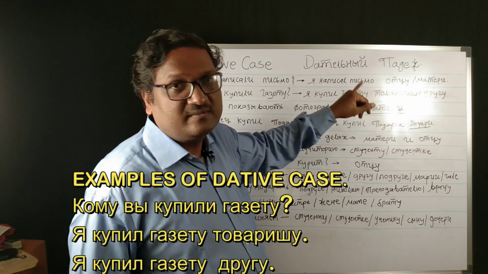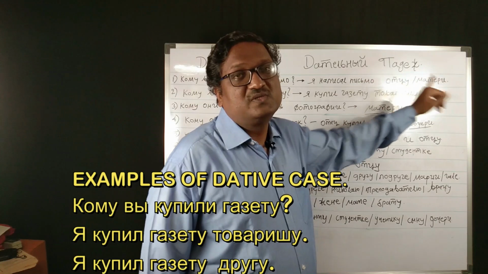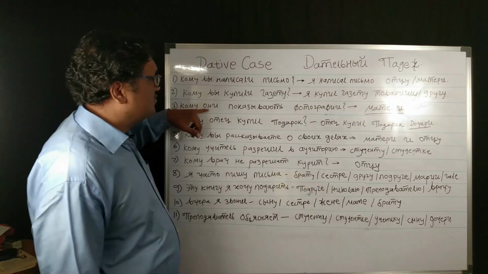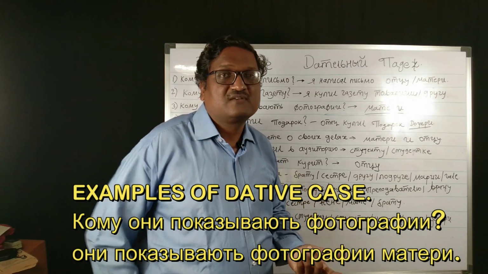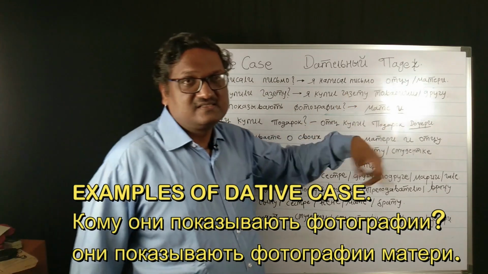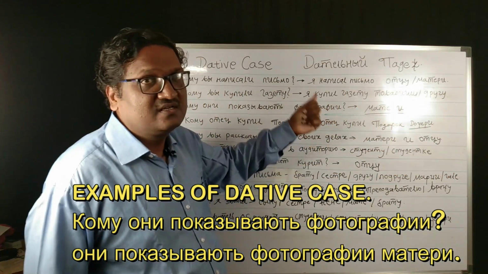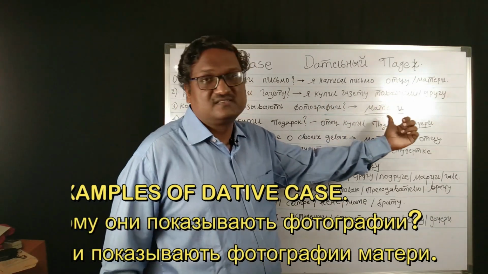Third, komu oni pokazyvayut fotografii? To whom are they showing the photographs? Oni pokazyvayut fotografii materi. Materi is an indirect object and fotografii is a direct object, taking the accusative case.